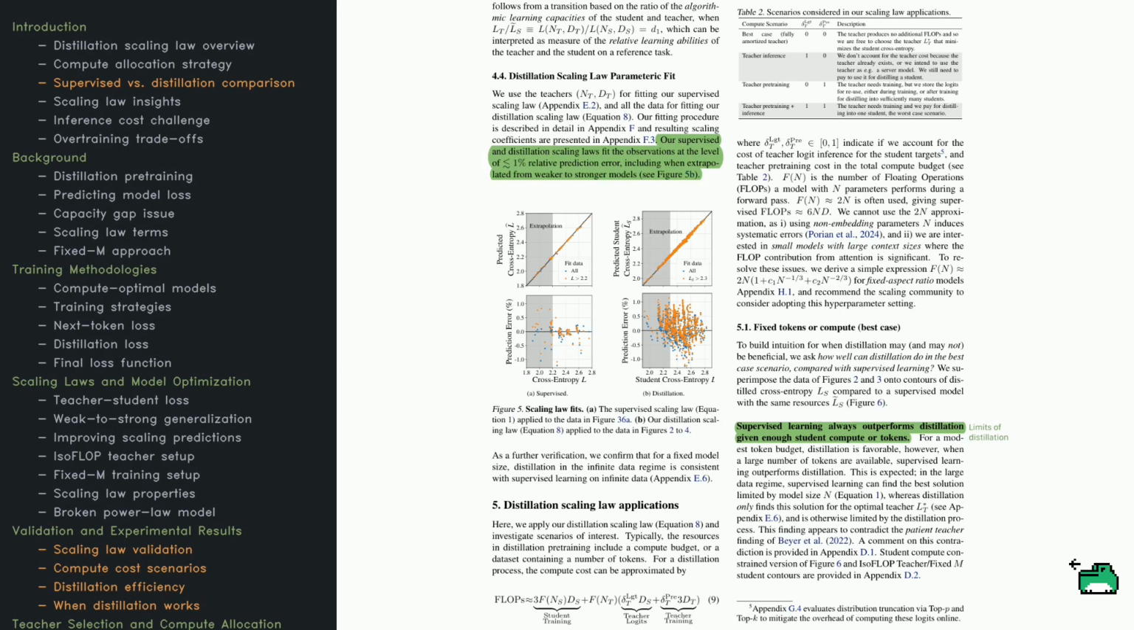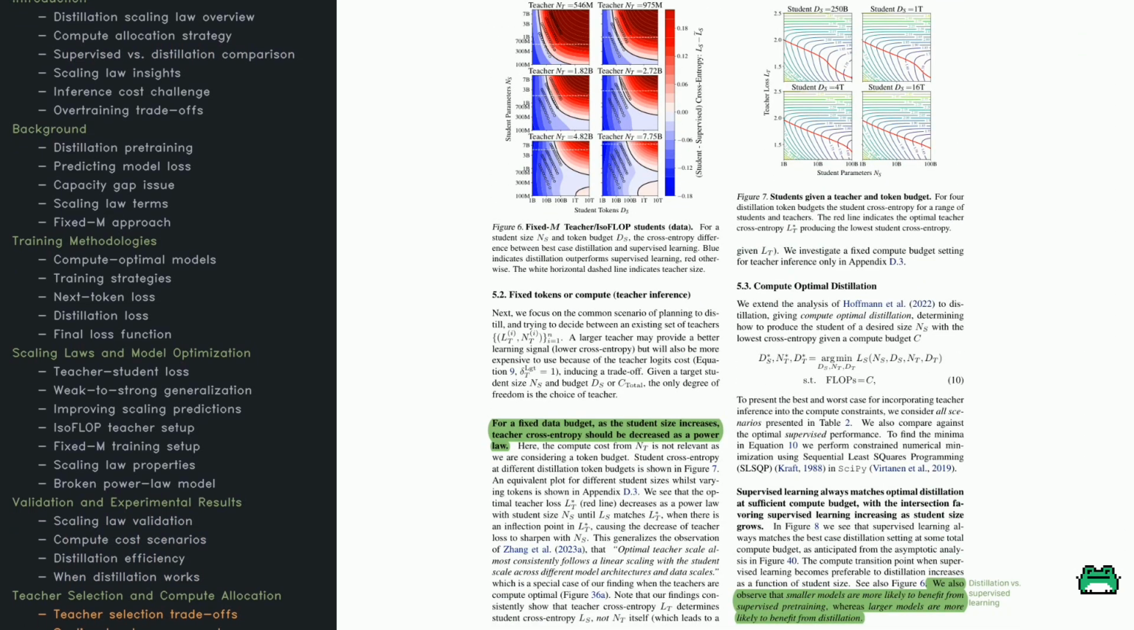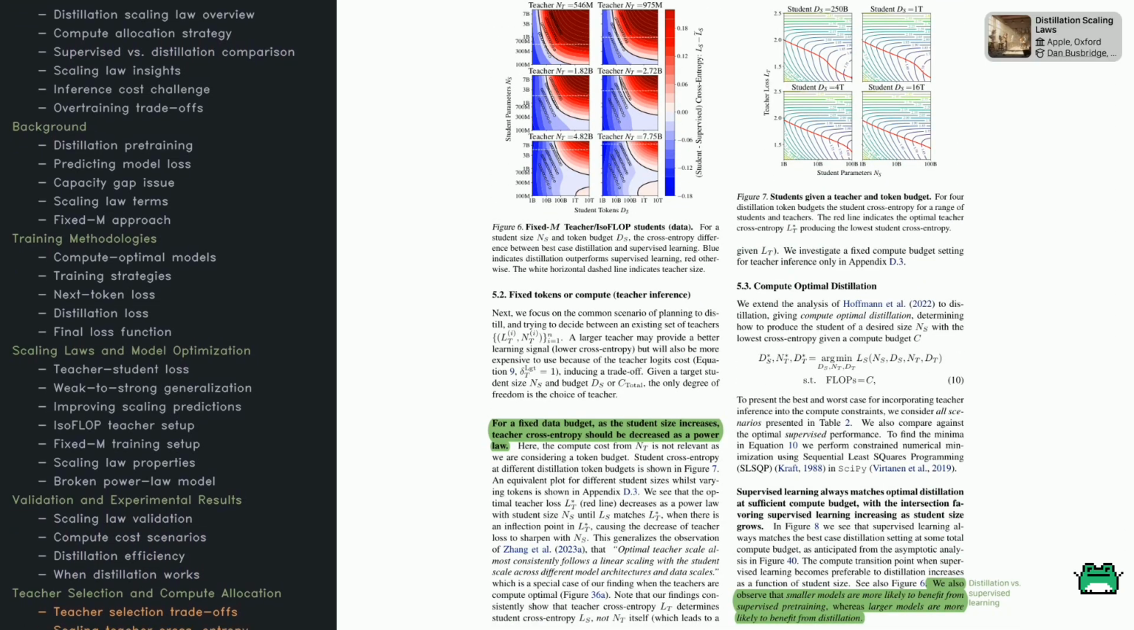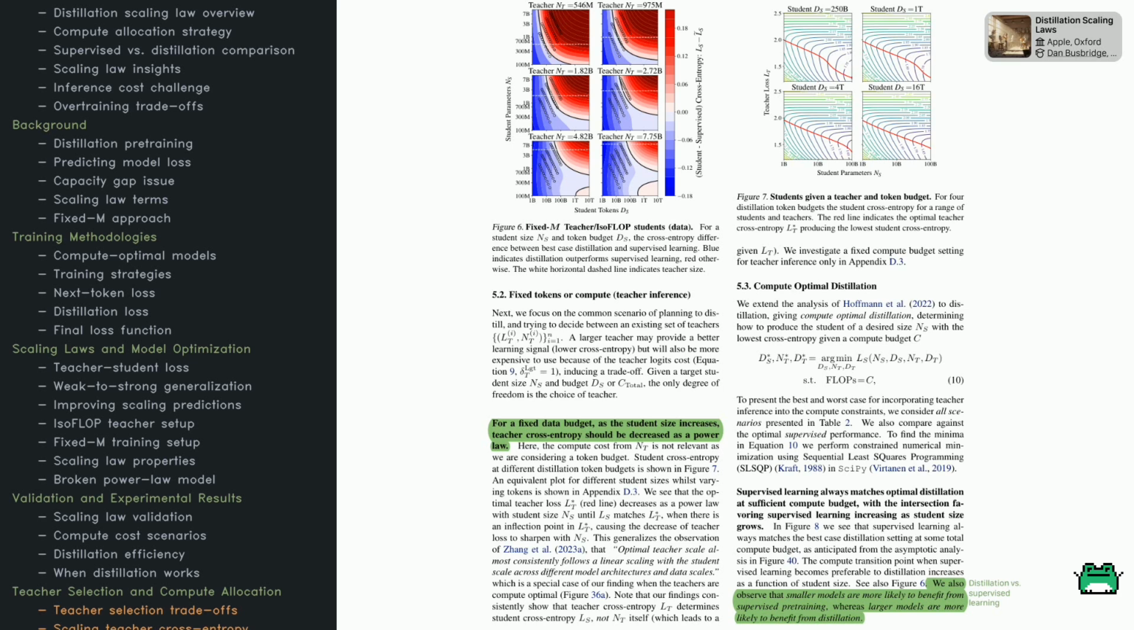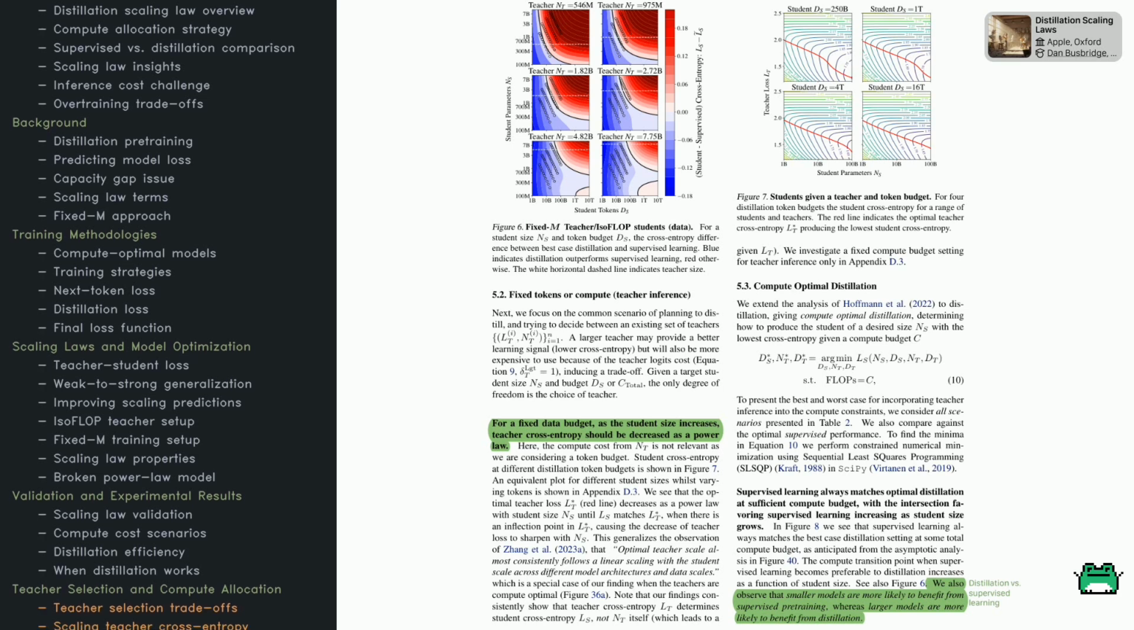At the end, the authors raise a question. When does distillation actually beat supervised learning? If there are loads of compute or tokens, supervised learning tends to win. But if tokens are limited, distillation could be a good path. Now, which teacher is best? Generally, bigger teachers give smaller cross-entropy, which is good for the student. But the larger the teacher, the more you spend on compute.